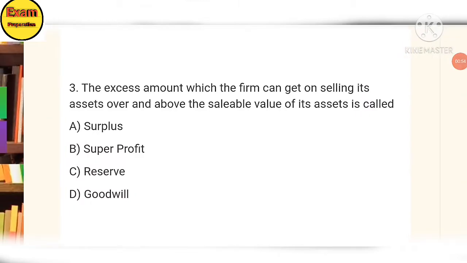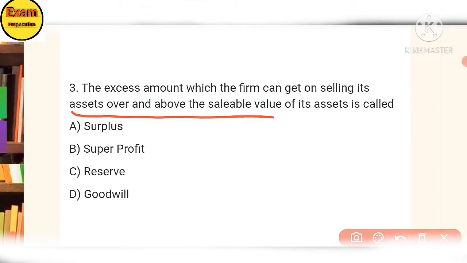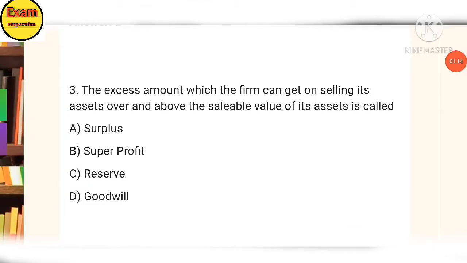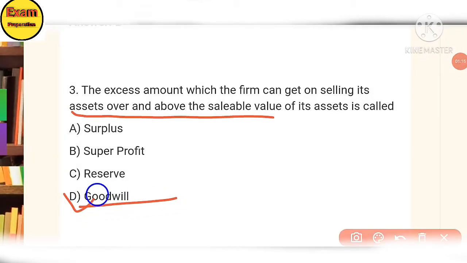Third, the excess amount which a firm can get on the sale of assets over the sellable value of its assets is called: A, surplus, B, surplus profit, C, reserve, D, goodwill. Option D, goodwill.